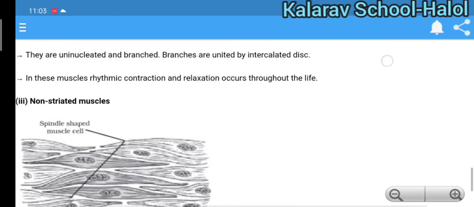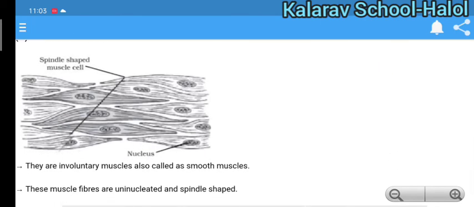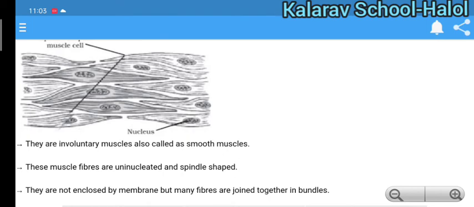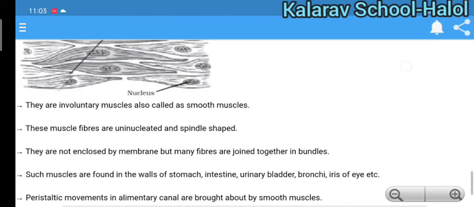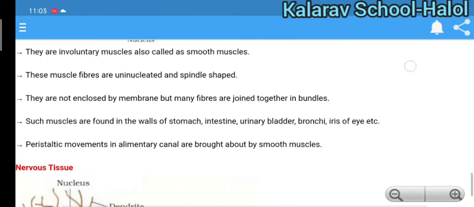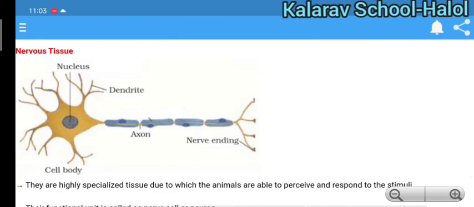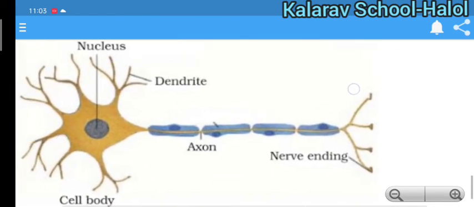Non-striated muscles, as you see in the diagram here, are involuntary muscles called smooth muscles. They are uninucleated, and they are found in the walls of the stomach, intestine and urinary bladder. So next is nervous tissue. The diagram is called a nerve cell, very important.